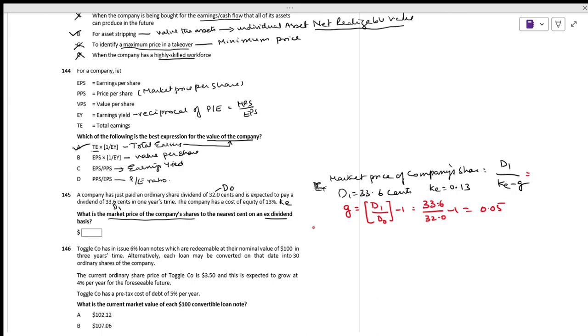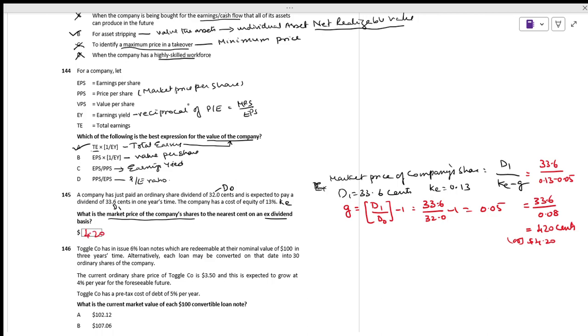Now you put the things here: 33.6 divided by 0.13 minus 0.05, which is 0.08. Find how much you will get: 420 cents, or $4.20. If you take dollars, it is 4.20.